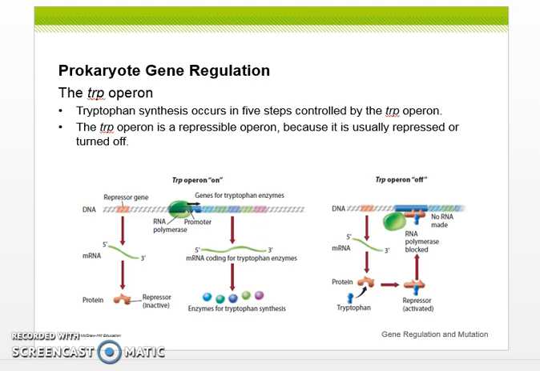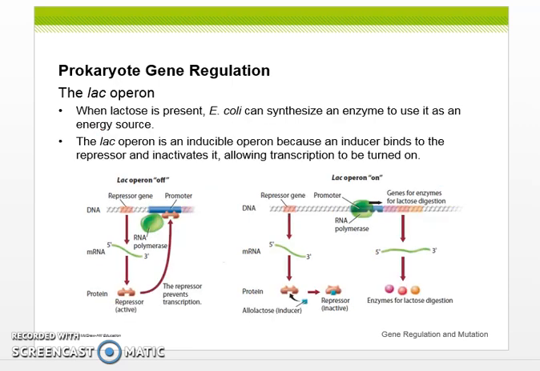So in this module, you see the Trp Operon. Tryptophan synthesis occurs in 5 steps controlled by the Trp Operon. The Trp Operon is a repressible operon because it is usually repressed or turned off. The LAC operon: when lactose is present, E. coli can synthesize an enzyme to use it as an energy source. And the LAC operon is an inducible operon because an inducer binds to the repressor and inactivates it, allowing transcription to be turned on.